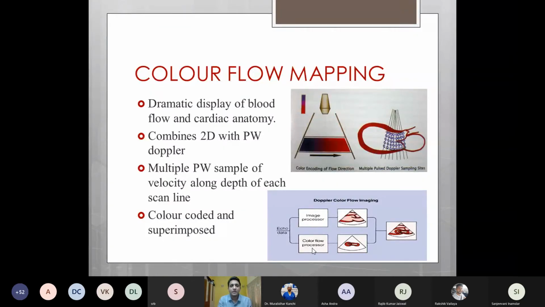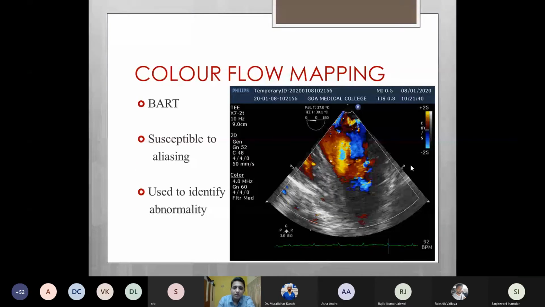Lastly, we come to color flow mapping, which is a dramatic display of blood flow and cardiac anatomy. It combines 2D imaging along with pulse wave Doppler, and this is color coded and superimposed as one image. So this is how color flow mapping looks.